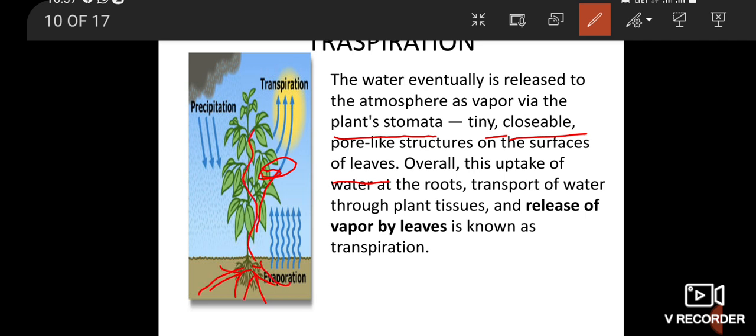Water moves through the stem to all parts of the plant. The release of vapor by leaves is known as transpiration. The root absorbs water, which is conducted and carried to all parts of the body, and then lost through heat of evaporation. That is called transpiration.